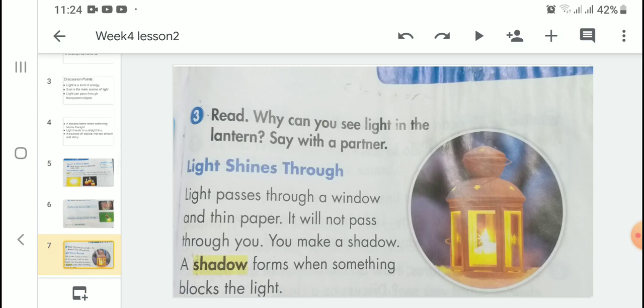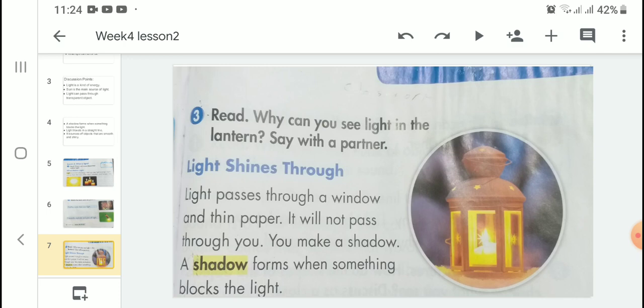Question number 3 is, why can you see light in the lantern? I will read the text that gives the concept of how we can see through some objects. Now listen carefully. Light shines through. Light passes through a window and thin paper. It will not pass through you. You make a shadow. A shadow forms when something blocks the light. Now I think you can better understand that light can pass through transparent objects, but it cannot pass through opaque objects. And when it cannot pass through an object, it forms a shadow.